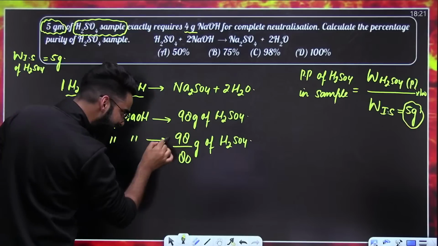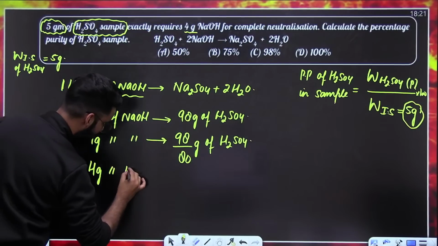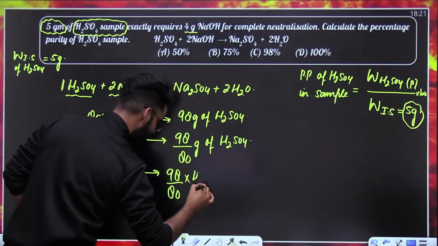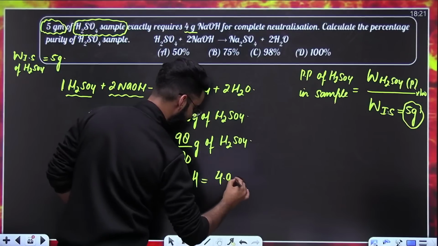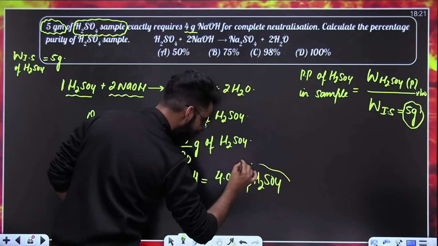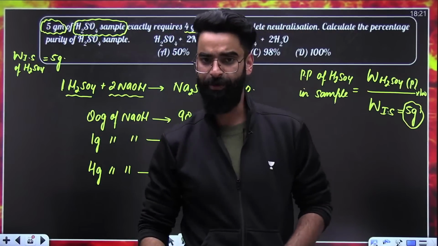If 1 gram of NaOH reacts with these many grams, what about 4 grams of NaOH? 4 grams of NaOH reacts with 98 divided by 80 multiplied by 4. The value comes out to be 4.9 grams of H2SO4. Now ask yourself, what did we calculate here?